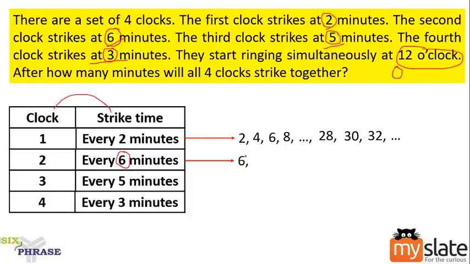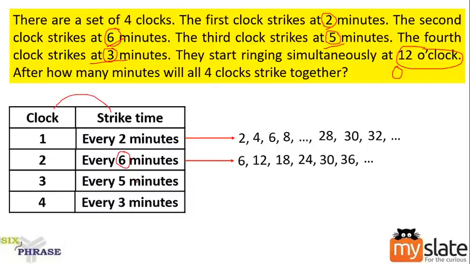After 6 minutes, it will strike at 12 minutes. After that, it will wait for another 6 minutes. Then 18, wait for 6 minutes. 24, wait for 6 minutes. 30, then 36, and the value goes on. Can you understand this? Yes? Okay. What about clock 3?